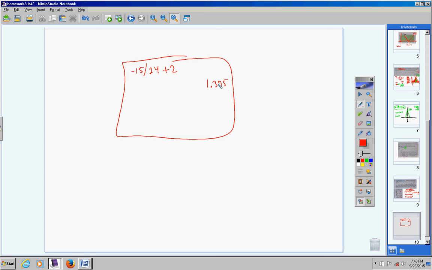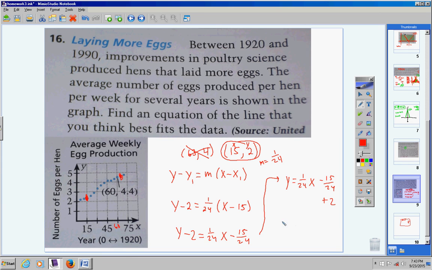It's going to say 1.375. Now look to the left of your calculator, the left column, third button down from the top says math. Hit math, enter, enter, and you should get 11/8 will appear right here. And there you go, you did it. That will save you so much time. So my answer is y equals 1 over 24x plus 11/8. And there I did it. This is a decent representation of the scatter plot right here.